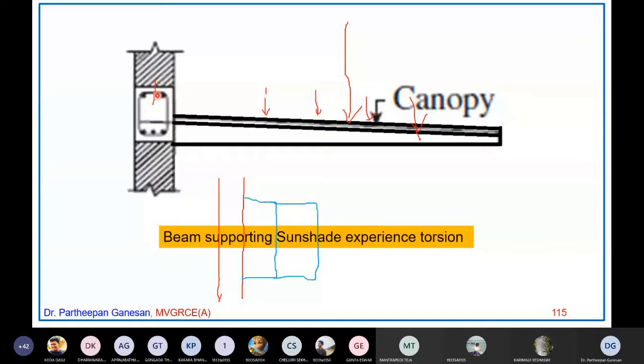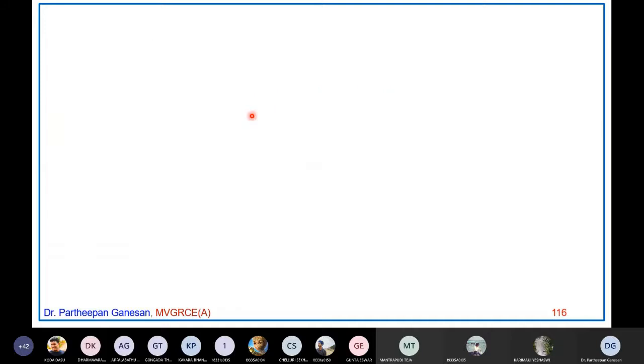This beam experiences torsion because the self weight is there. Even if no other weight is there, self weight alone will be so much. That weight will be acting at the centroid of the slab, and that has to be carried by this beam in twisting moment.